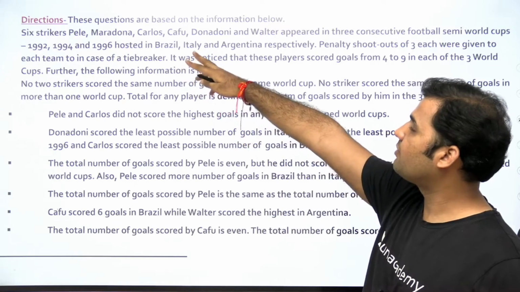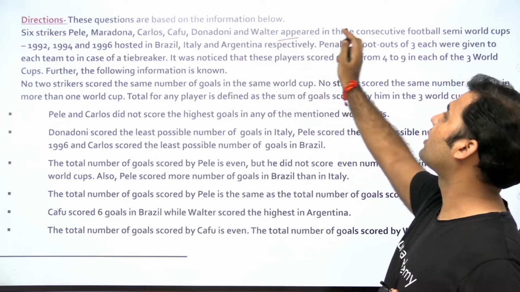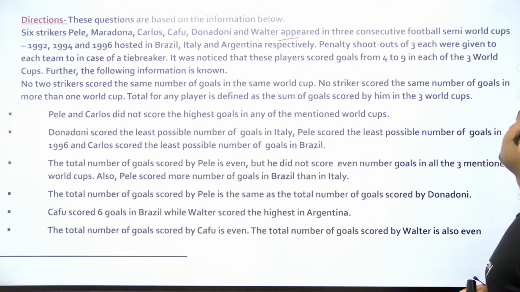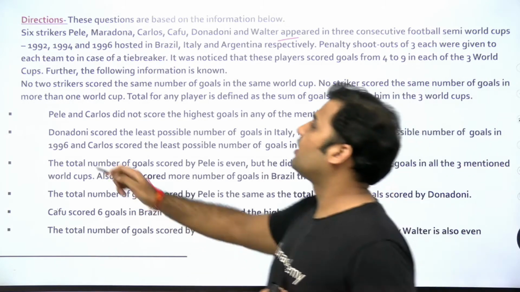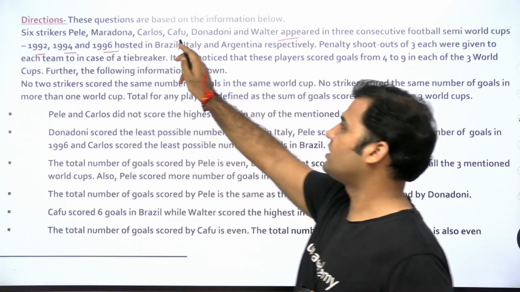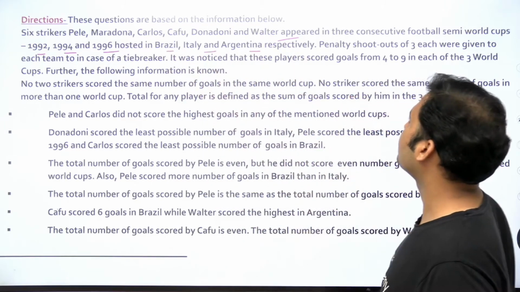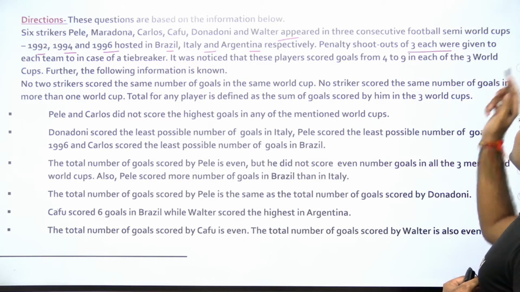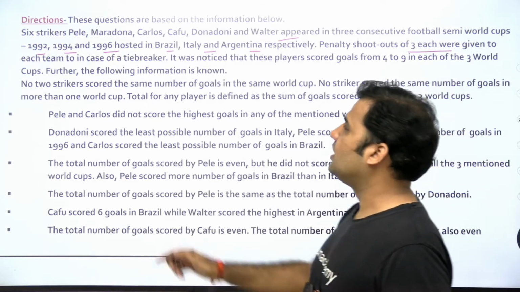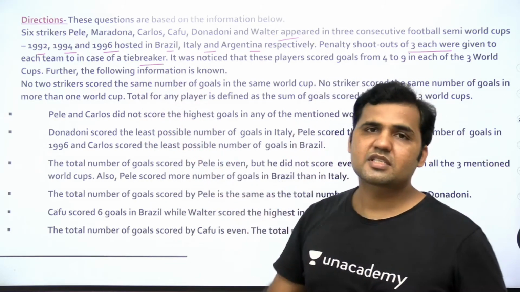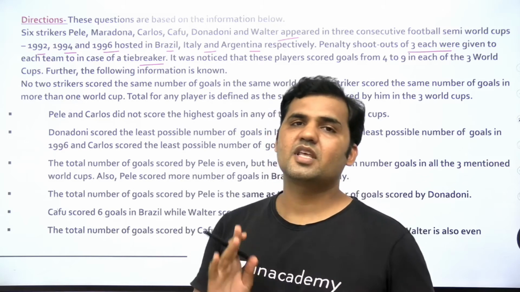6 strikers, Pele, Maradona, Carlos, Cafu, Denodani and Walter appeared in the 3 consecutive football semi World Cups, and these World Cups are 1992, 1994, 1996, hosted in 3 different cities, Brazil, Italy and Argentina respectively. Penalty shootouts of 3 each were given to each team in case of a tiebreaker. अभी तक हमें इस सेट का कुछ नहीं पता लगा, सिर्फ इतना इन्फॉर्मेशन दिया है.